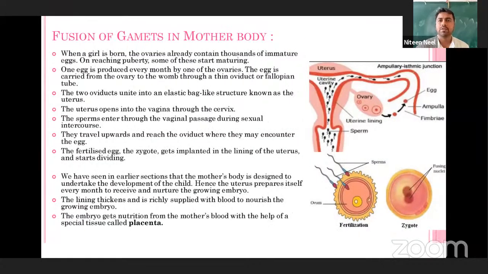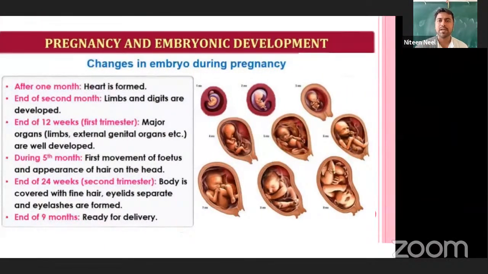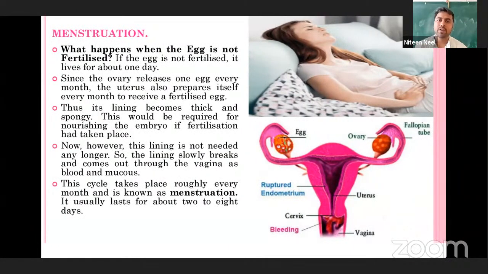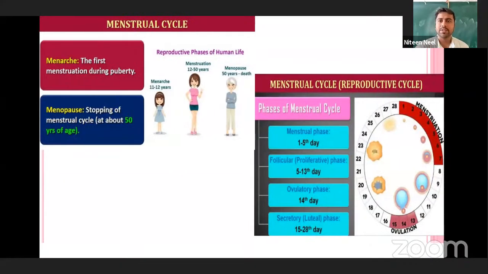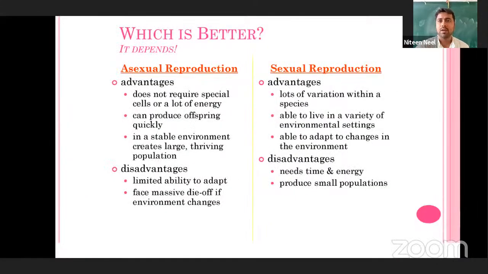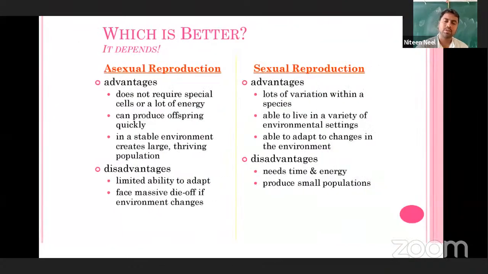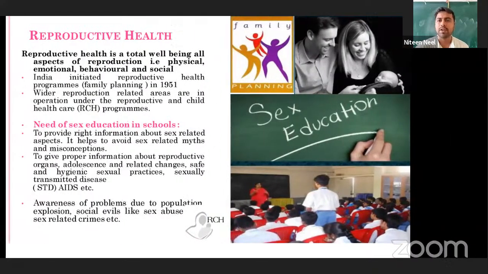So up to how the fusion of gametes takes place, we discussed in the previous class. Even the placental connection between the mother and the baby, for the transfer of food, we discussed in the last class, right? And we also discussed the advantages and disadvantages of sexual reproduction. We also started on reproductive health in human beings, right?